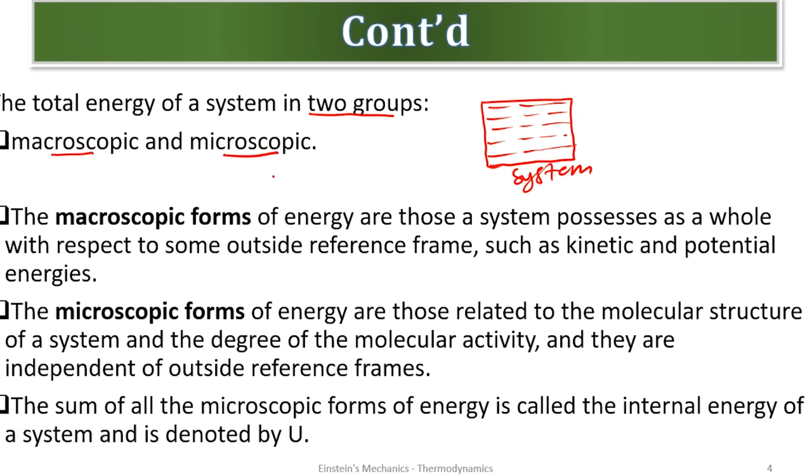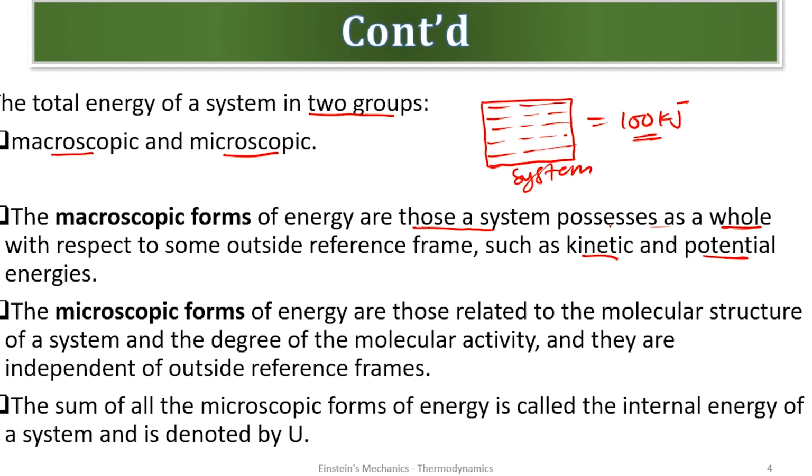The macroscopic forms of energy are those a system possesses as a whole with respect to some outside reference frame, such as kinetic and potential energies. So the macroscopic form of energy analysis is the energy possessed by the system as a whole. If I make analysis on this whole system and I get 100 kilojoules of energy, then the total energy of the system becomes a macroscopic energy.